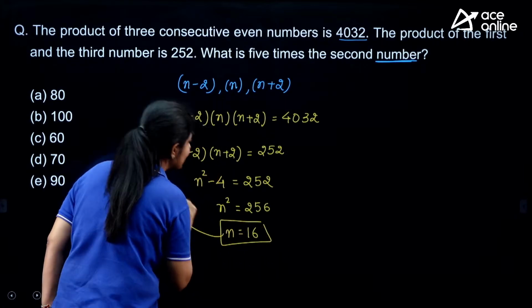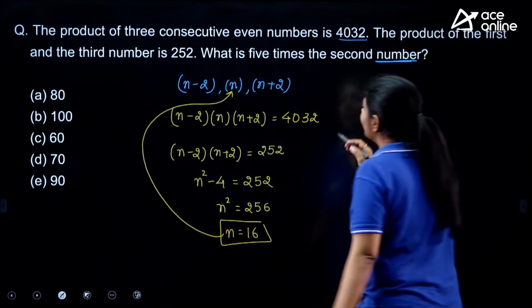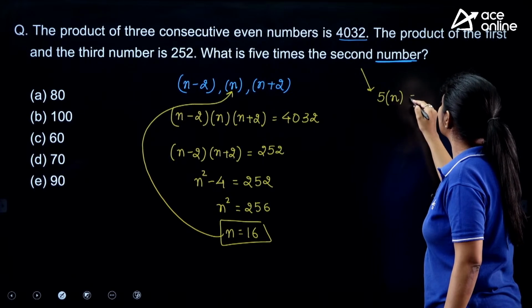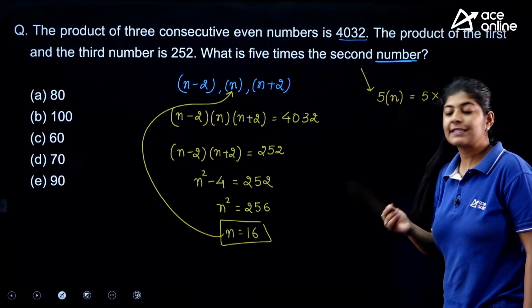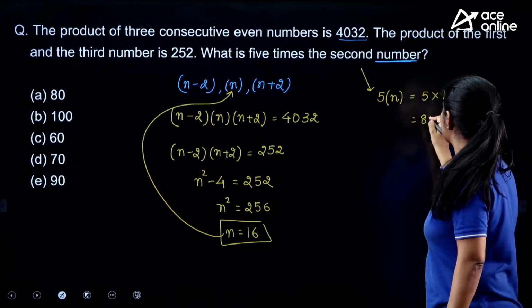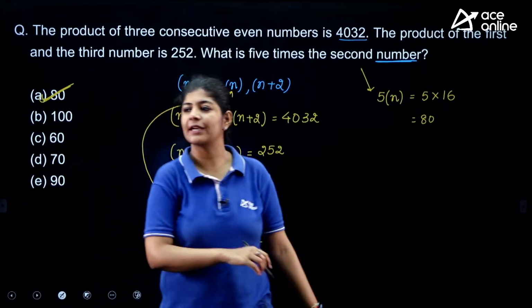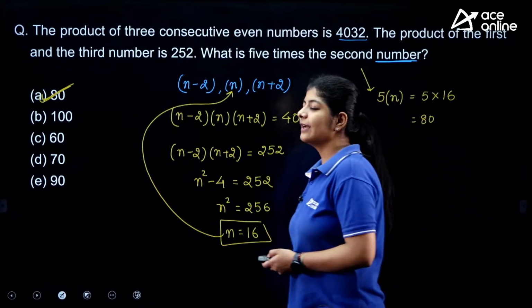Now this is our middle term, or we can say the second number. Now we have to find out 5 times of the second number, that is nothing but we need to multiply 5 with 16, and here we are getting our answer as 80. That means option number A is the correct one.